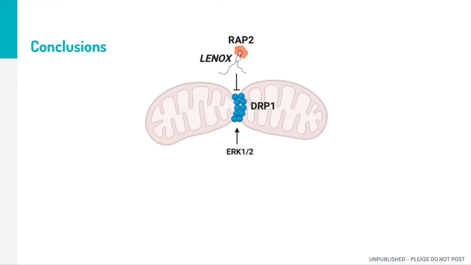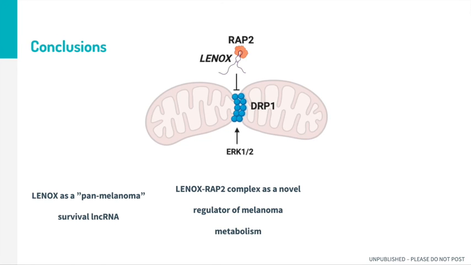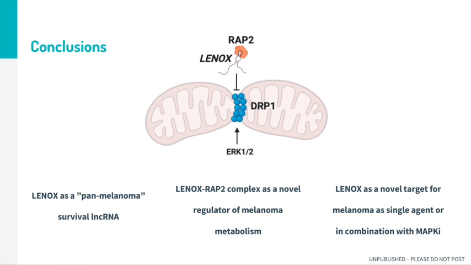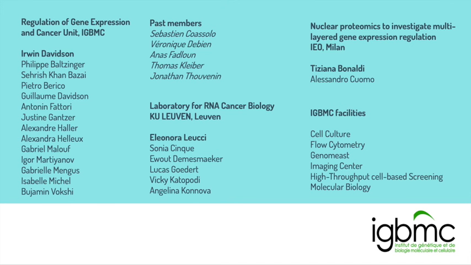In conclusion, we propose LENOX as a pan-melanoma survival long non-coding RNA that acts as a scaffold between RAP2 and RIP1 to regulate mitochondrial function. LENOX could represent an attractive target to reduce the risk of recurrence in patients and increase the efficacy of MAP kinase inhibitors.